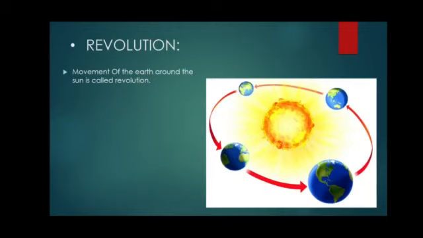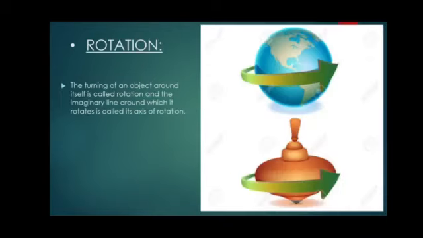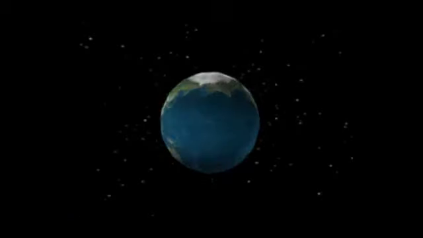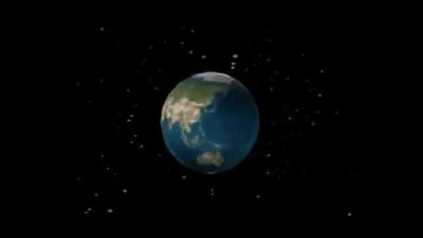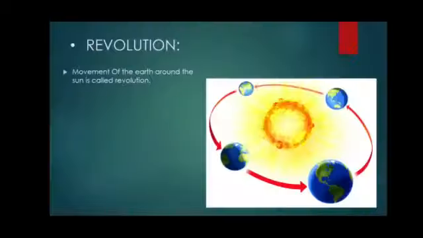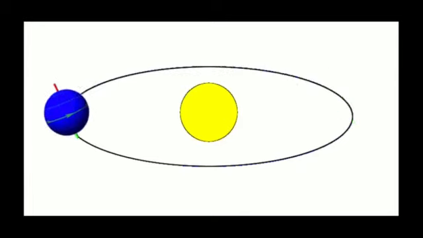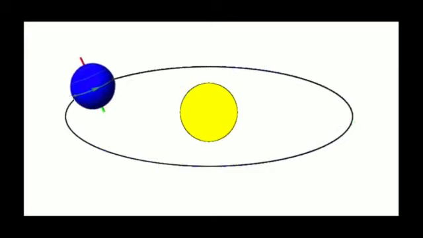If I say Earth is rotating on its own axis, that motion is known as rotation. This motion is known as rotation. However, if the Earth moves around the Sun in a fixed path, it is called revolution. See, this motion is known as revolution.